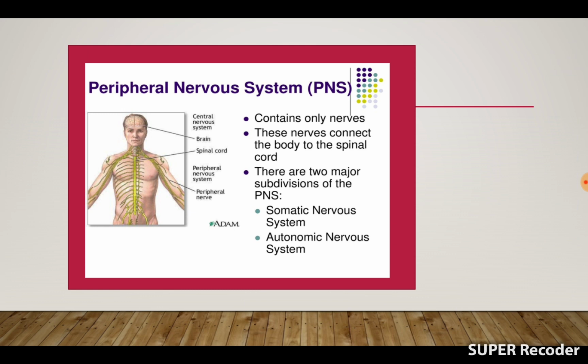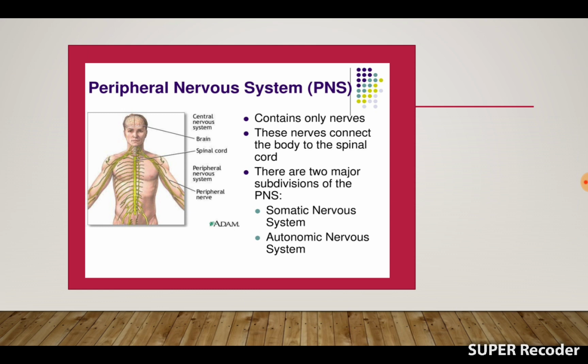These are the somatic nervous system and the autonomic nervous system. This chart shows that the PNS contains only nerves. These nerves connect the body to the spinal cord. There are two divisions of it. These are the somatic nervous system and the autonomic nervous system.